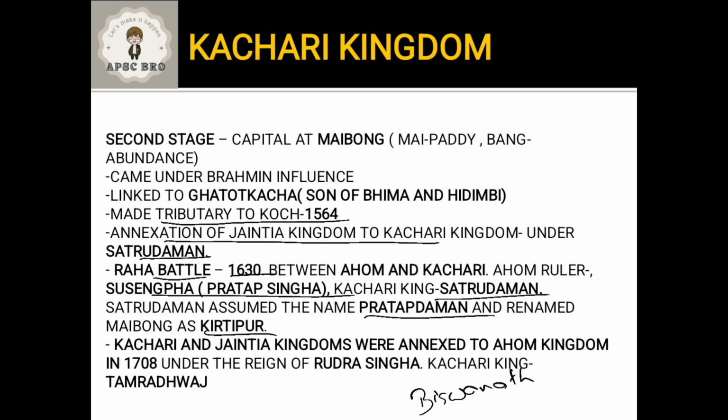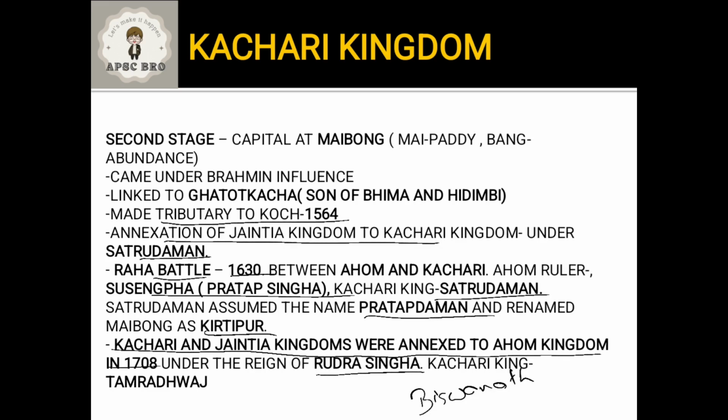At that time, the Jaintia king came to the Kachari king and said, let us combine our forces and fight Rudrasingha. Rudrasingha came to know of it, and the Ahoms defeated the Kachari army. Finally both the Jaintia and the Kachari king were called to Bishanath, where Rudrasingha was staying. Both the Kachari and the Jaintia kingdoms were then annexed to the Ahom kingdom in 1708 under the reign of Rudrasingha.